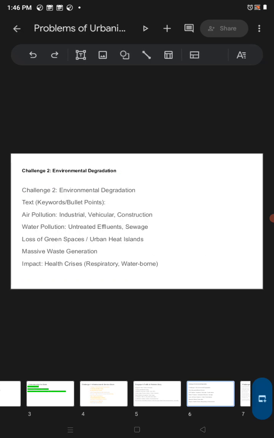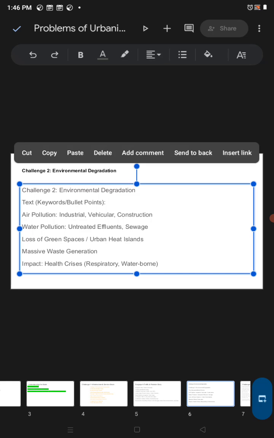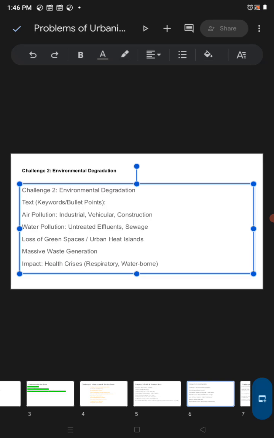Okay, the next challenge is environmental degradation. If we look at these problems in a deeper way and in a multi-dimensional aspect, we will find another problem that is very critical, that is environmental degradation. Okay, so what will be the effects and what are the sources?